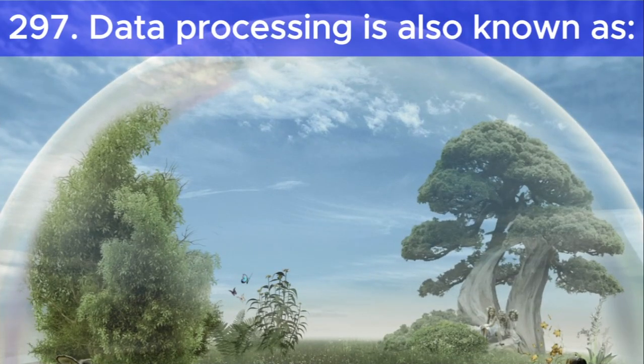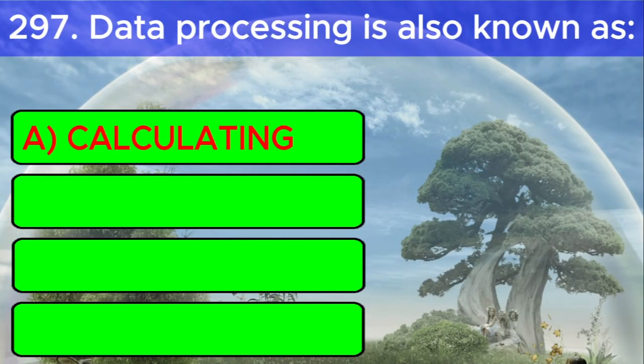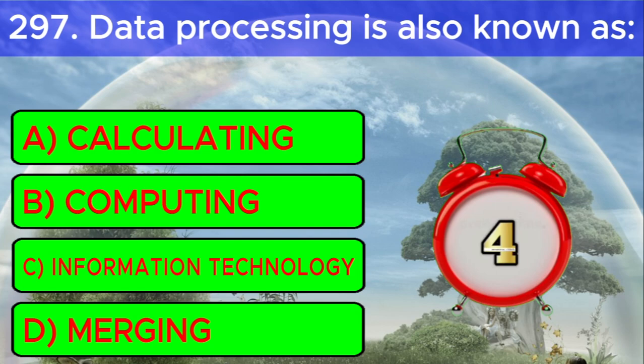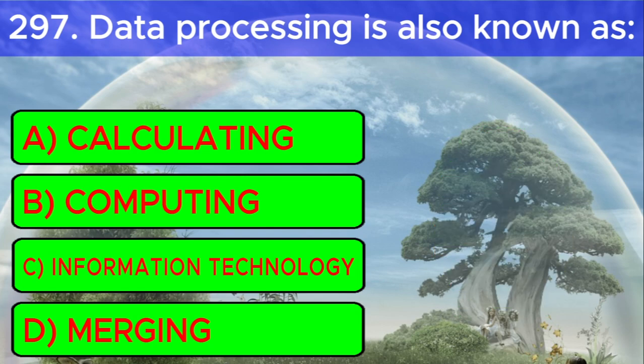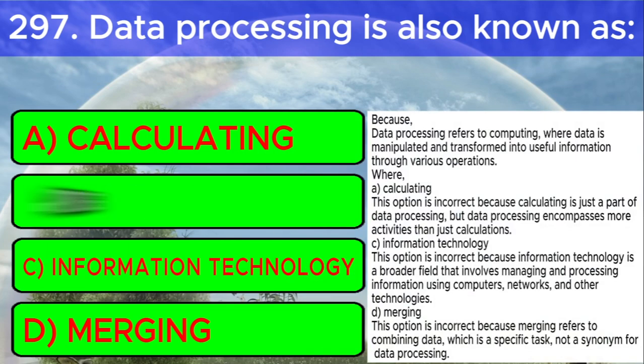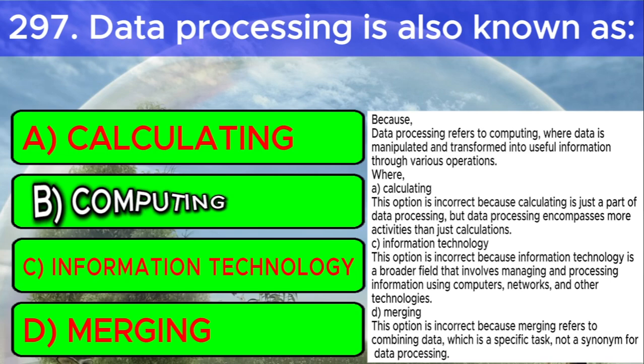Question number 8. Data processing is also known as: A. Calculating, B. Computing, C. Information technology, D. Merging. And the correct answer is B. Computing. Because data processing refers to computing, where data is manipulated and transformed into useful information through various operations.